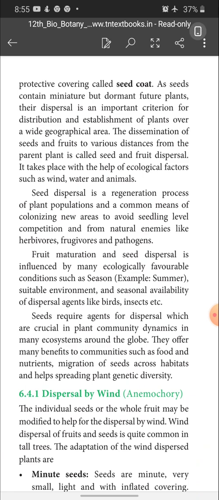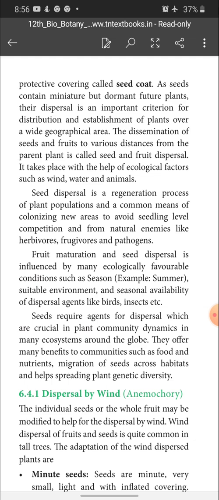A seed contains a miniature, that is the embryo, which is present inside the seed, a miniature of a future plant. This dispersal is an important criterion for distribution and establishment of plants over a wide geographical area. So, for dispersal of plants to a wide geographical area, the seeds should be dispersed to various places. The dissemination of seeds and fruits to various distances from the parent plant is called seed and fruit dispersal.